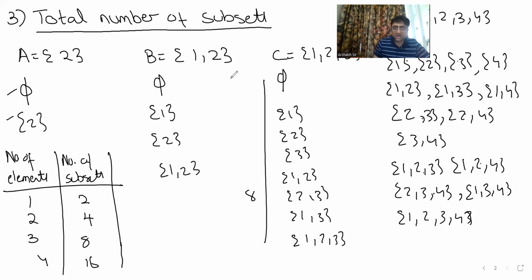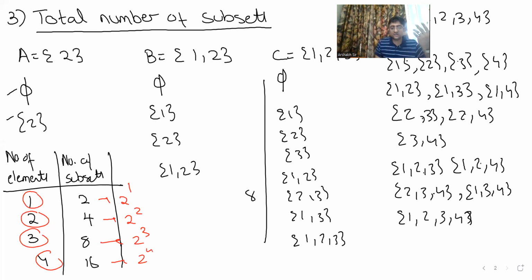Do you agree? Now, if I were to look at this, this is 2 to the power 1. This is 2 to the power 2. This is 2 to the power 3. This is 2 to the power 4. Do you all agree? Yes or no? Right? So based on this, I can generalize. If my set has n elements, what is the formula? 2 to the power n. So if any set has n elements, then the total number of subsets is 2 to the power n.